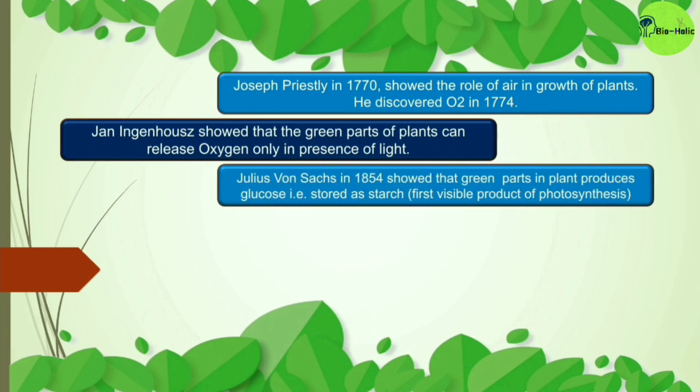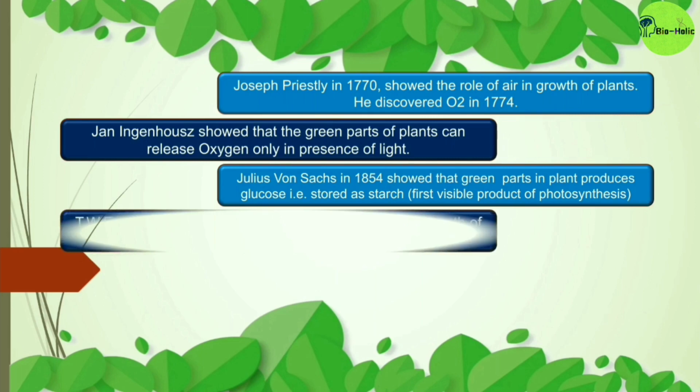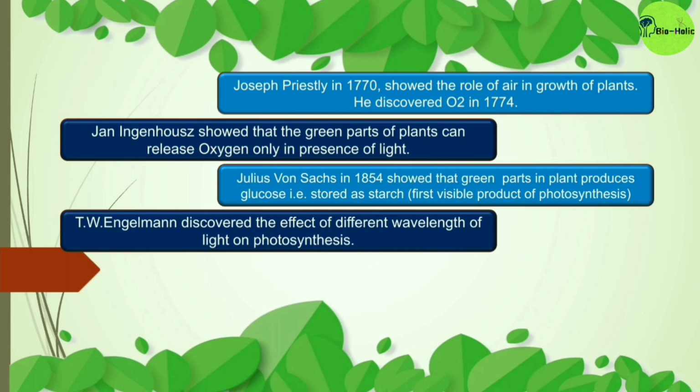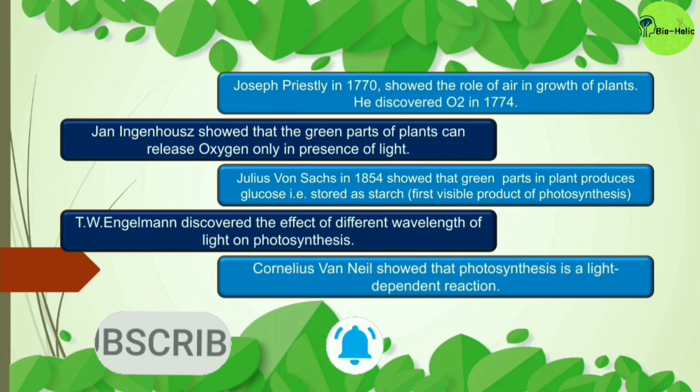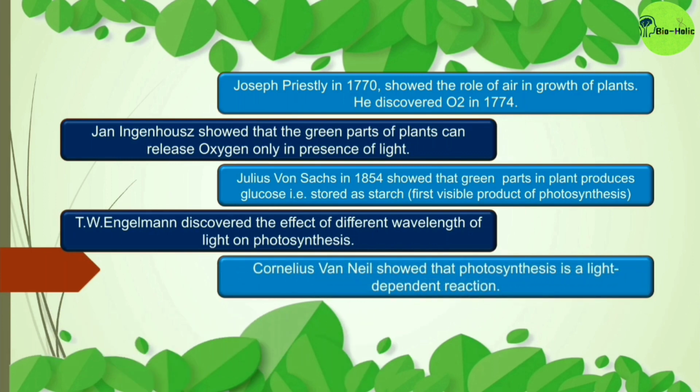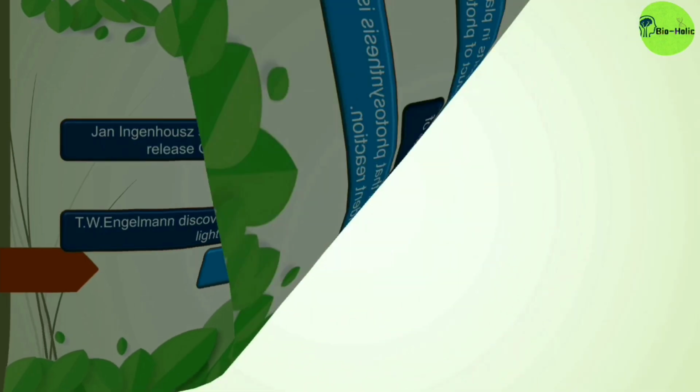Later in 1854, Julius von Sachs showed that green parts in plants produce glucose that is stored as starch. This starch is the first visible product of photosynthesis. And T.W. Engelmann discovered the effect of different wavelengths of light on the photosynthesis process. And Cornelius van Niel showed that photosynthesis is a light-dependent redox reaction. Now, let's move to the interesting experiments done by these scientists.